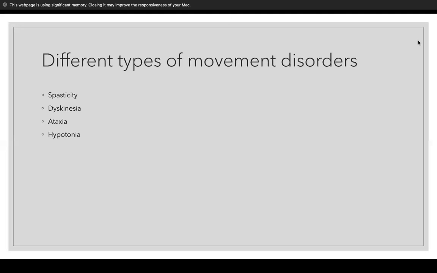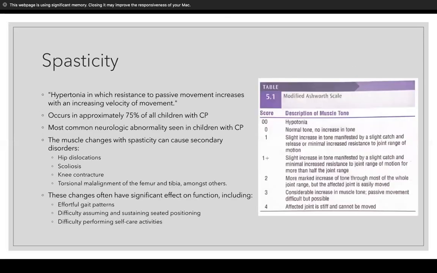Okay, so like already mentioned by YL, there are different types of movement disorders. There's spasticity, dyskinesia, ataxia, or hypotonia. So the first one I'll go into is spasticity. It's hypertonia in which resistance to passive movement increases with an increasing velocity of movement. So it's velocity dependent. This occurs in approximately 75% of all children with CP. It is the most common neurologic abnormality seen in children with CP.